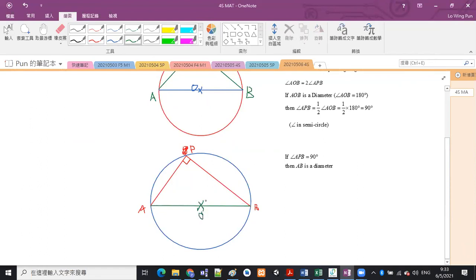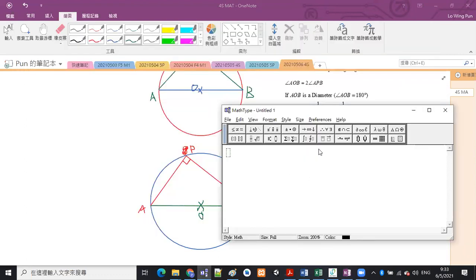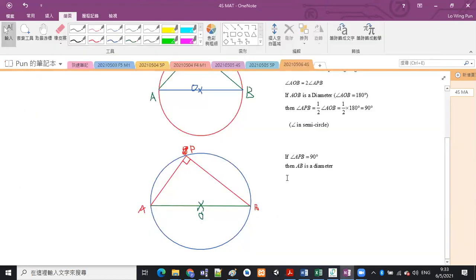The center is lying on this straight line. When you state this result, you just need to write down a reason. So this is the converse of angle in semicircle.